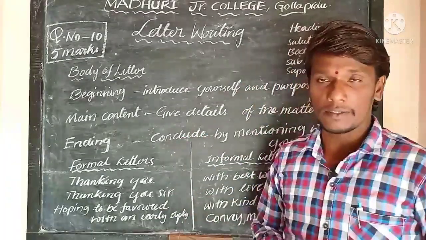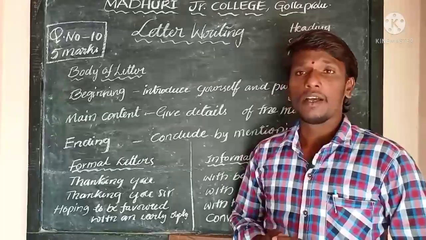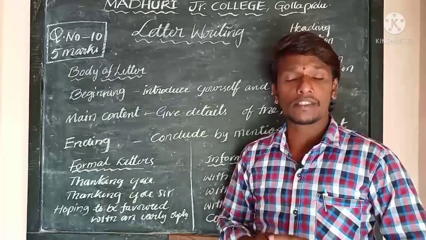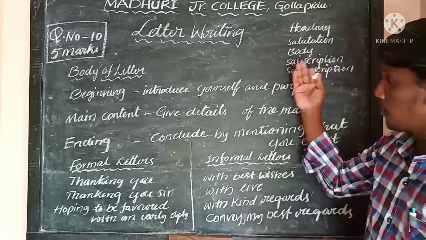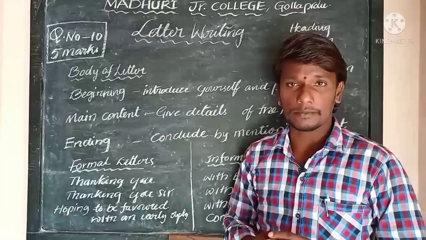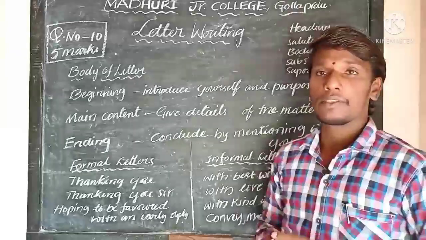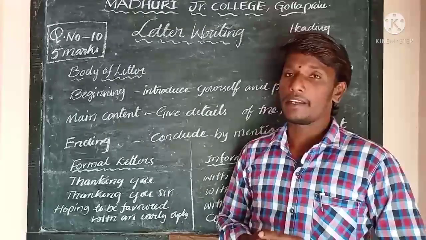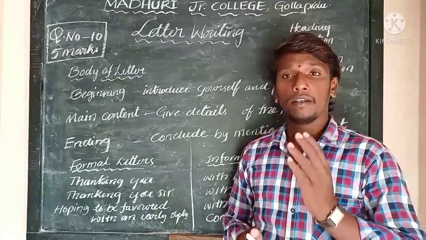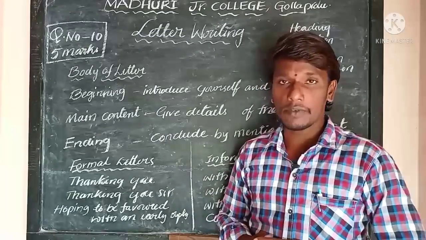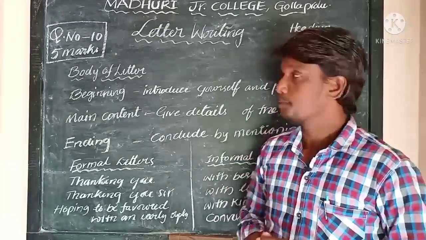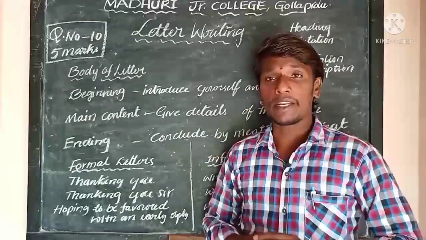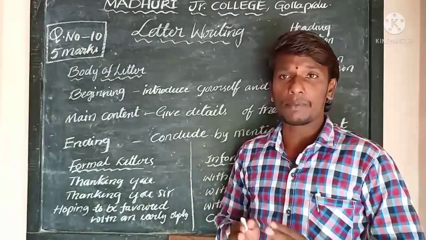Yesterday we discussed the formats of the letter, what types of letters there are, to whom we write letters, and all these things are covered so far. Now we are discussing the parts of the letter. Yesterday we completed two parts. The very first part is the heading, which consists of the sender's address, the date, and the receiver's address in both formal and informal letters. The second part is the salutation, and how a salutation is written in a formal and an informal letter was discussed yesterday.